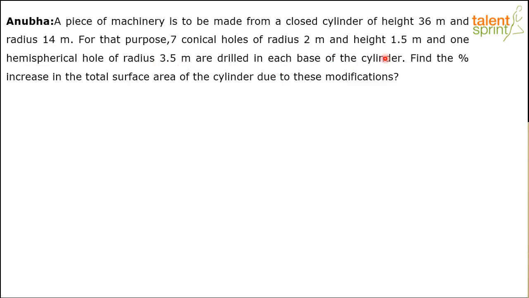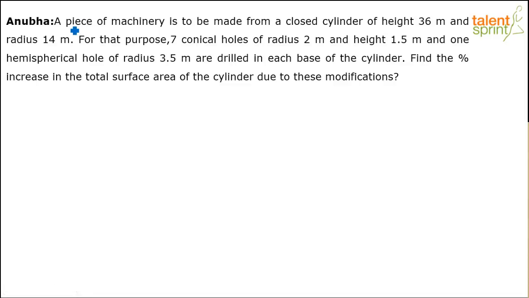See, the cylinder will have 2 bases, right? On each base of the cylinder, 7 conical holes and 1 hemispherical hole are made. Dimensions have been given to us. What we have to find out here is the percentage increase in the total surface area of the cylinder due to these modifications. So I think a very interesting question. It can be asked in both bank or SSC exams, right? So let's discuss the solution now.